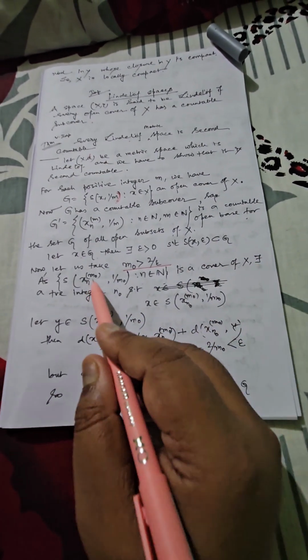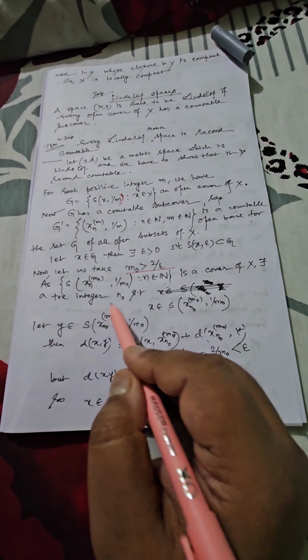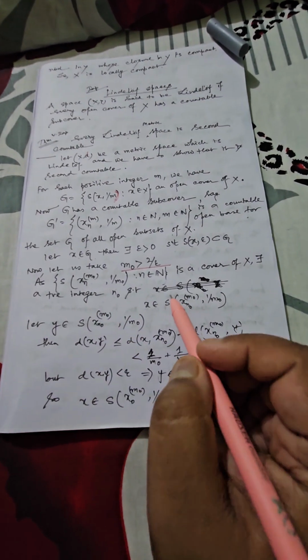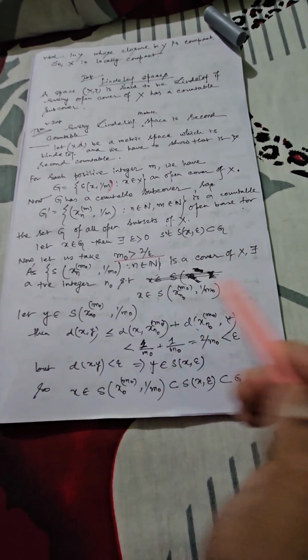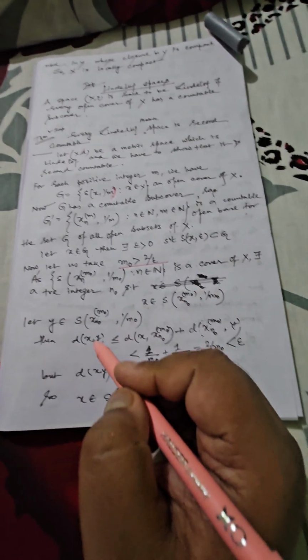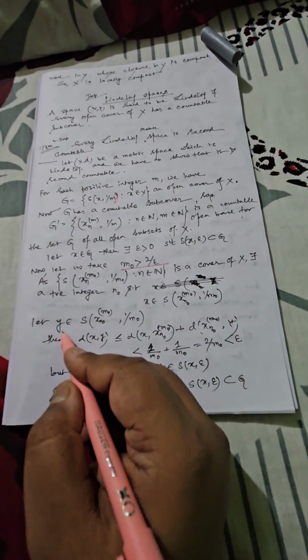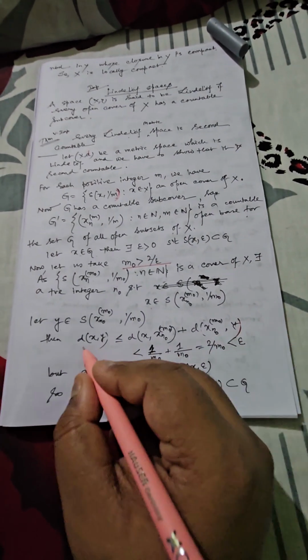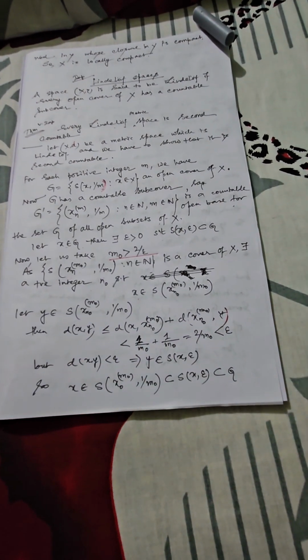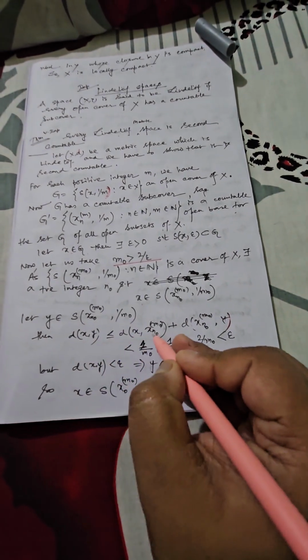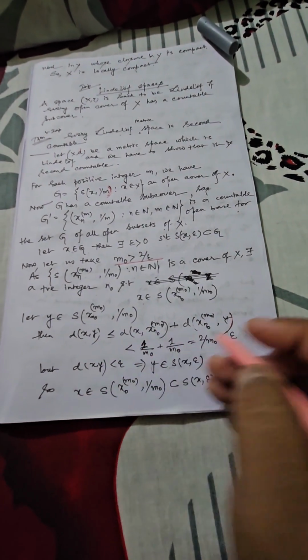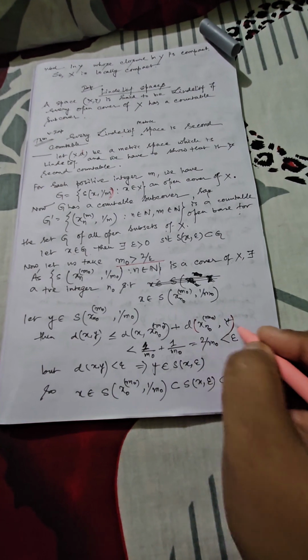Definitely, corresponding to this m0 we can select a suitable positive integer n0 such that this open ball contains the point x. Now if possible there exists another point y distinct from x. To find the distance between x and y we use the famous triangle inequality: d(x, x_n0) plus d(x_n0, y).